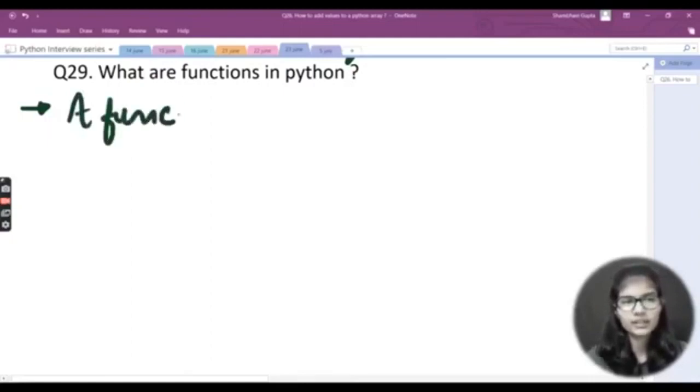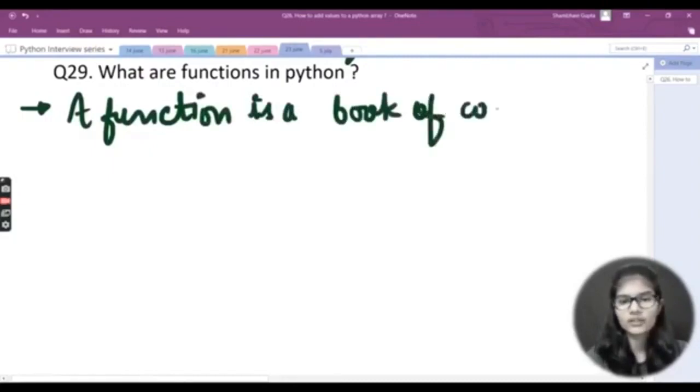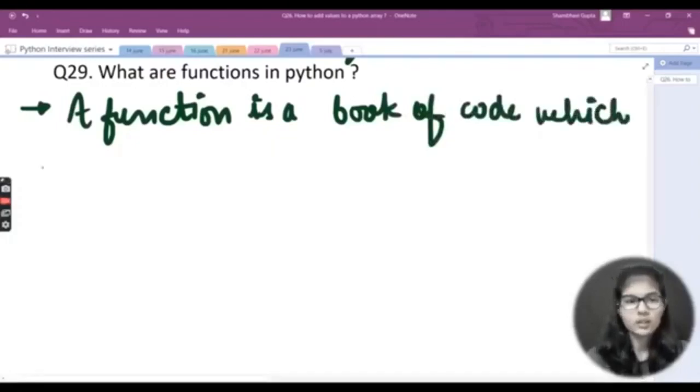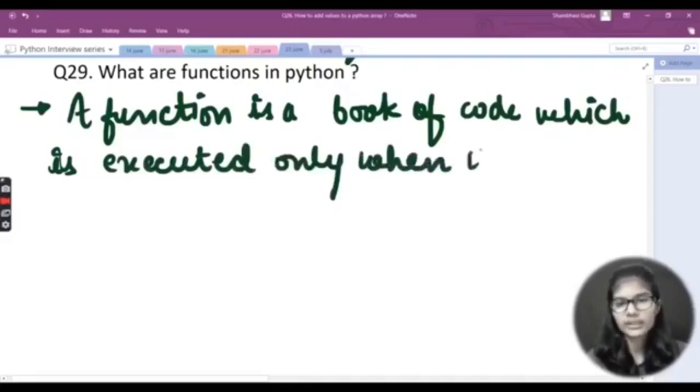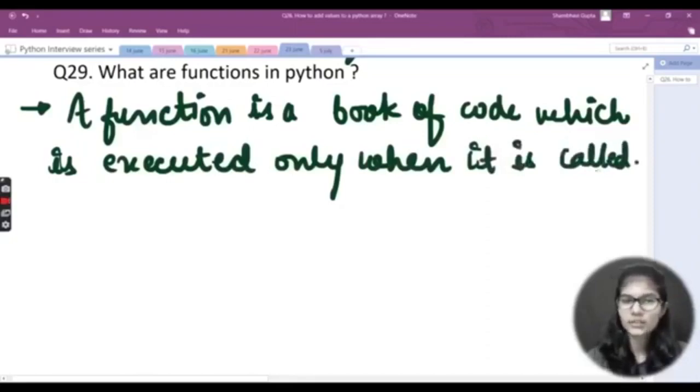Let's begin here. A function is a block of code which is executed only when it is called. This is the very true fact about functions, right? Whatever you write inside the function is of no use till the time you call it.